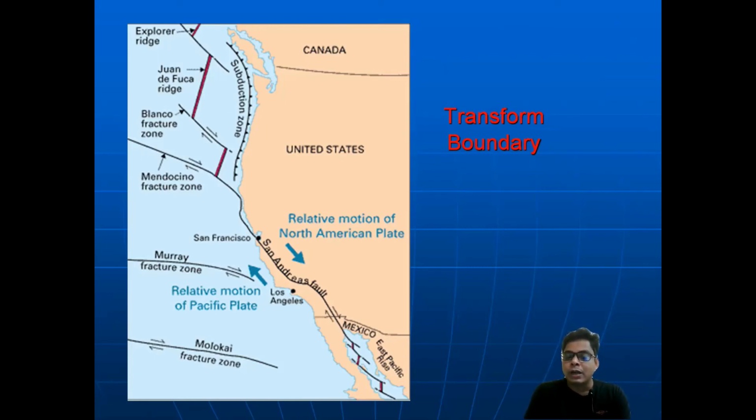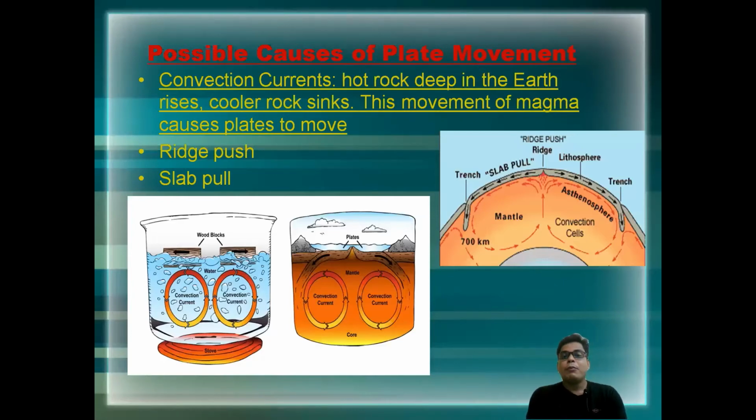Okay, so we already discussed the plate boundaries, convergent, divergent and transform, but we did not discuss the possible causes for the movement of the plates. So now, the last topic we are going to discuss is the possible causes, which is the convectional current. Firstly we have to understand what the convectional current is.